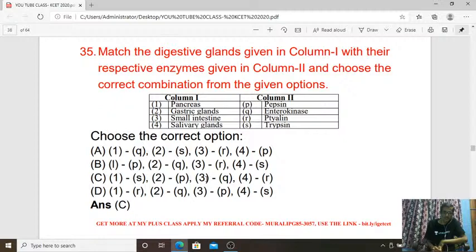Then the third one, small intestine, that is enterokinase. Enterokinase is the activating enzyme. Then the fourth one, salivary gland, very simple, ptyalin, which means salivary amylase. Another term for salivary amylase is ptyalin. Okay, so the answer for question number 35 is C.